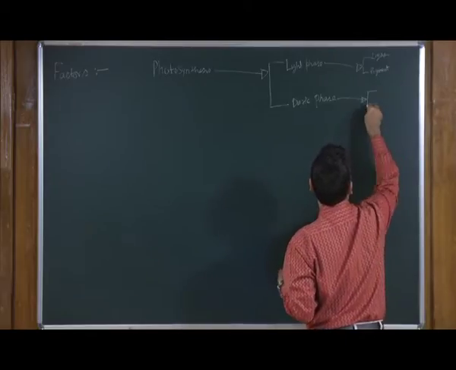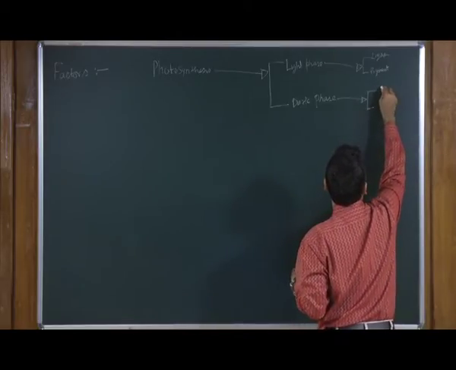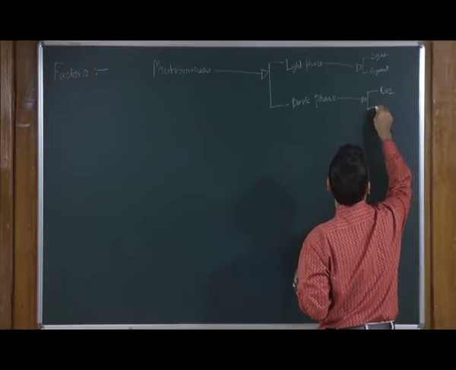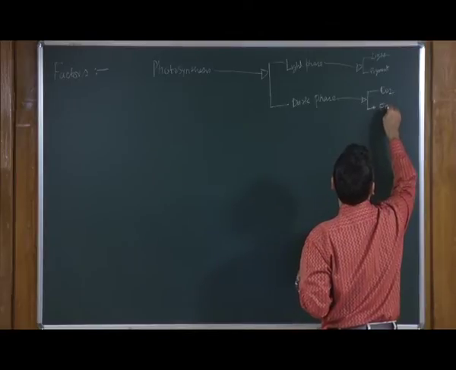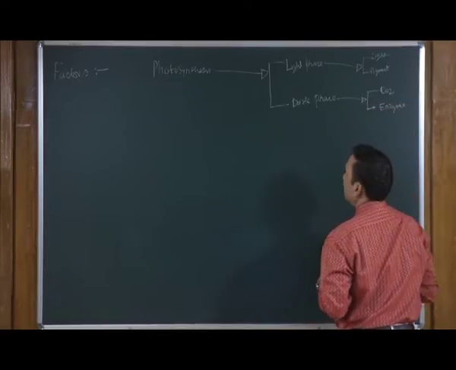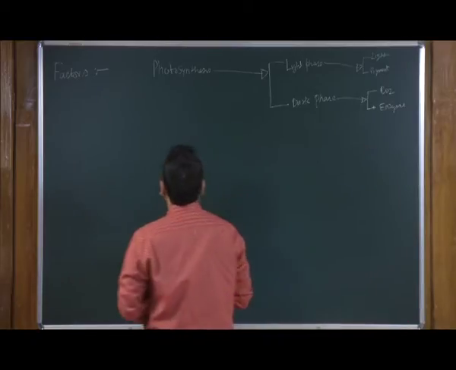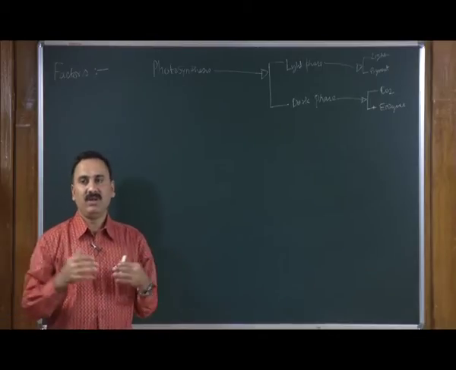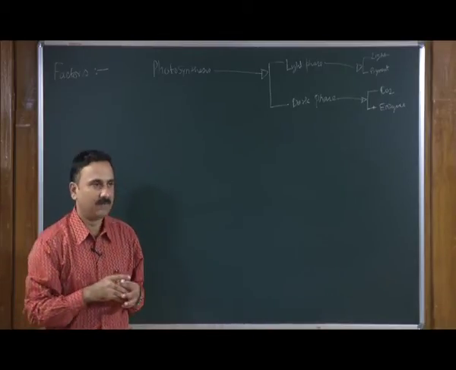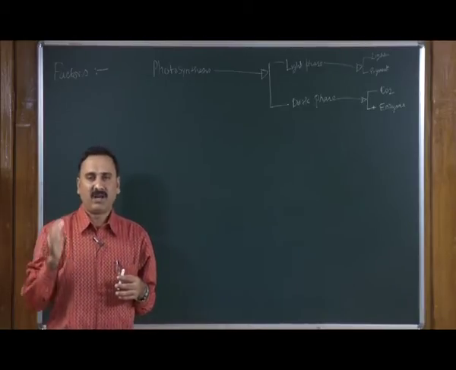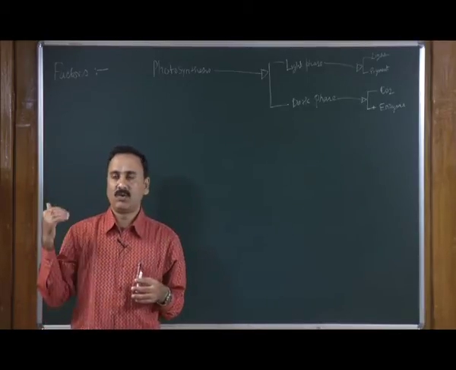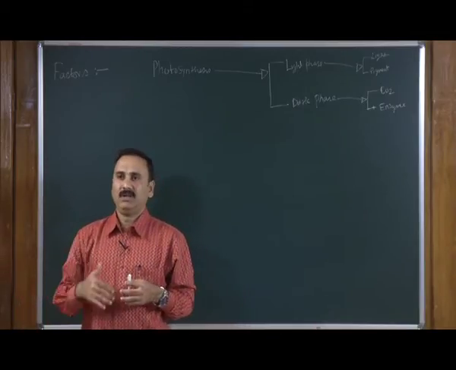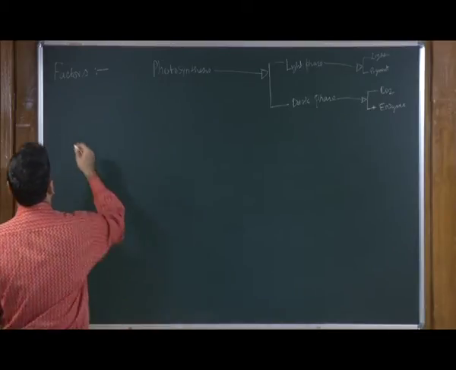Similarly, the dark phase is going to depend on some of the environmental factors as well as the enzyme as well as the machinery. So, because of that, the factors which are going to affect photosynthesis can be broadly categorized into two different categories. One, factors which are environmental factors, or which are actually outside the plant, and number two, the factors which are present within the plant. Okay. So, it can be categorized into two categories.